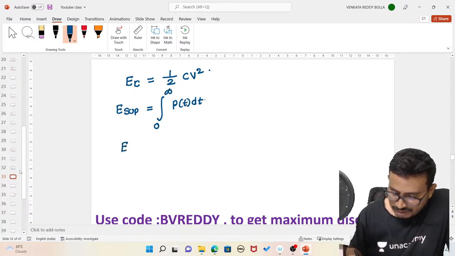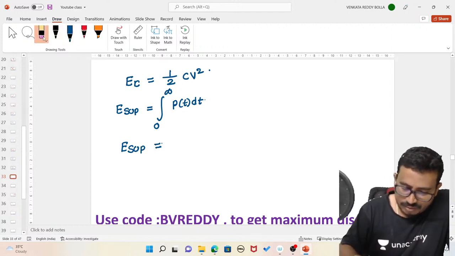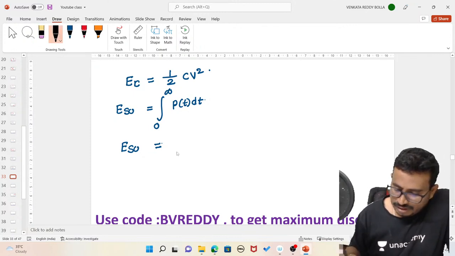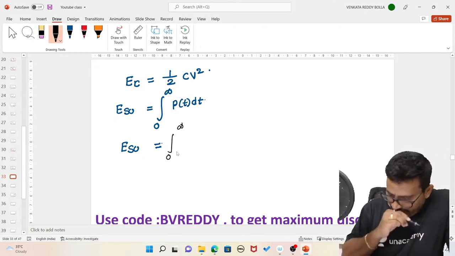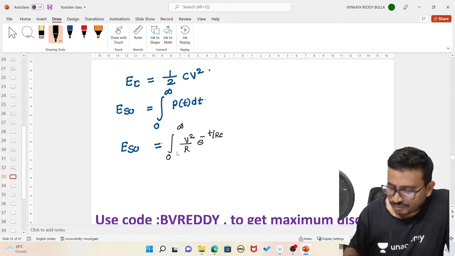So the energy supplied by the source is the integral from 0 to infinity of V square by R into e power minus t by RC into dt.